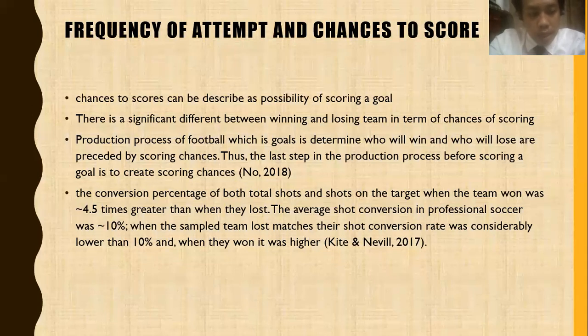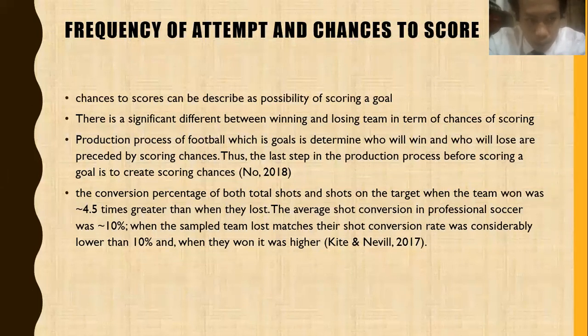There are articles that support this. The first article says that in the production process of football, which goal determines who will win and who will lose, goals are preceded by scoring chances. Thus, the last step in the production process before scoring a goal is to create a scoring chance.